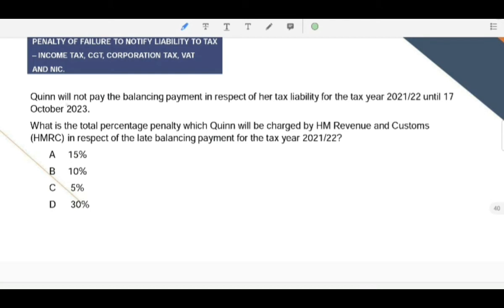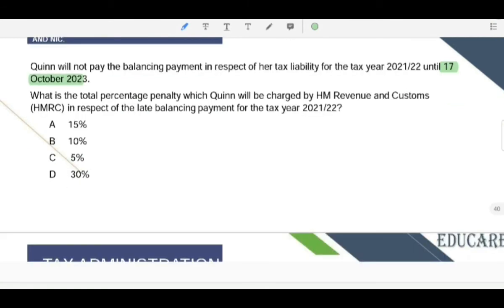Another question: Quinn will not pay the balancing payment in respect of her tax liability for the tax year 21-22 until 17th October 23. What is the total percentage penalty which Quinn will be charged by HMRC in respect of the late balancing payment for the tax year 21-22? As the period from 31st January to 17th October lies between 6 to 12 months, a total percentage penalty of 10% would be charged.